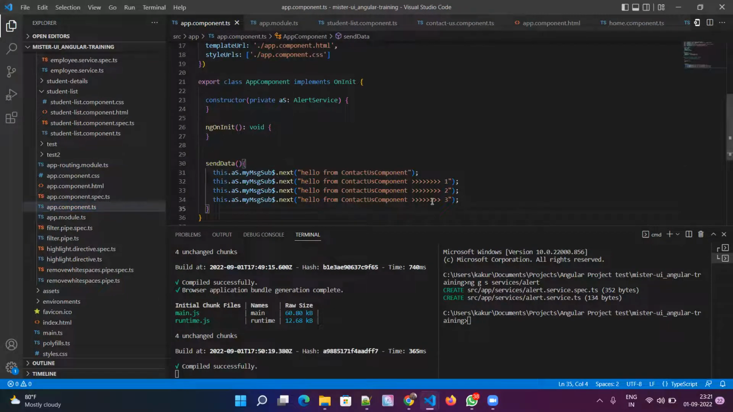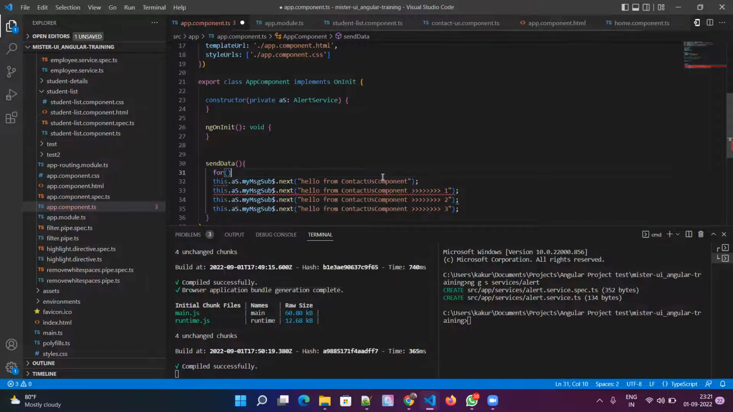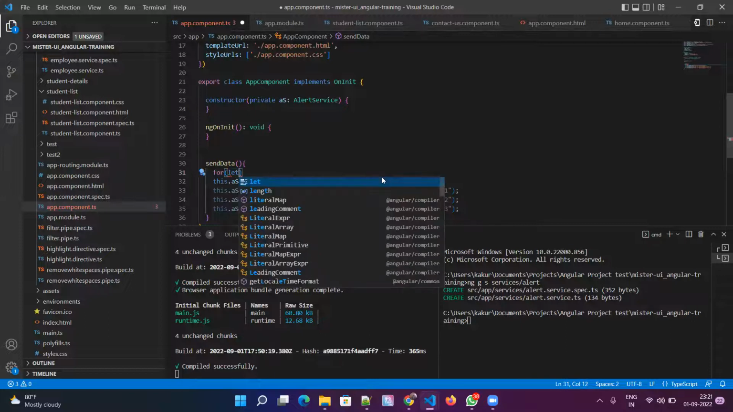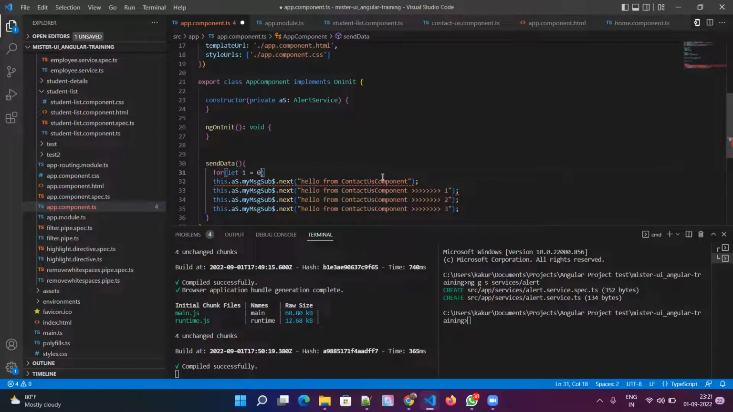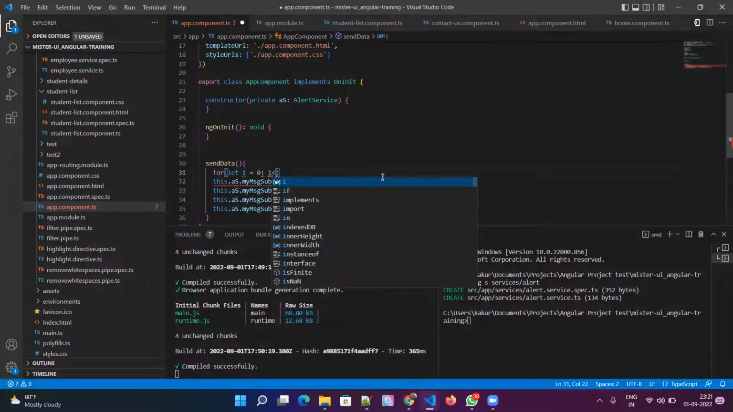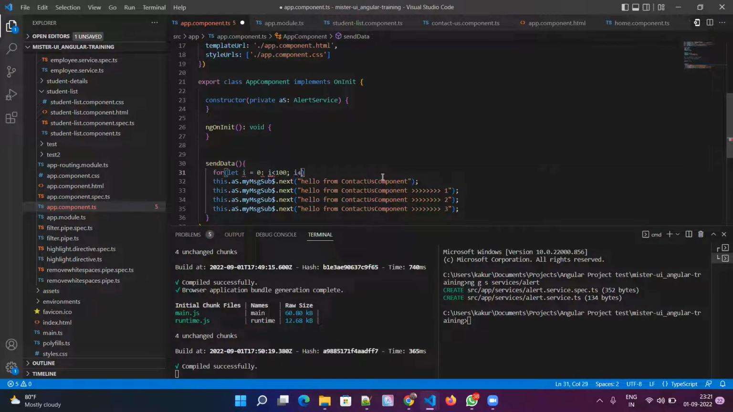So it's like a continuous stream of data. In the example of X, we created an X, and from one place we are setting X equal to XYZ, and from another place we are able to read that. But that is a one-time activity. This is not like that. You can keep on sending data. So instead of this, I can put in a for loop also. Let i equal to 0, i less than 100, i plus plus.